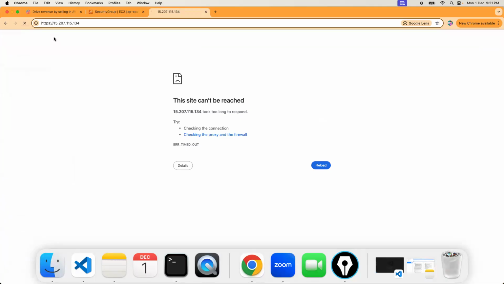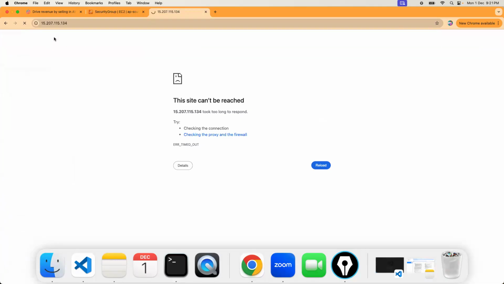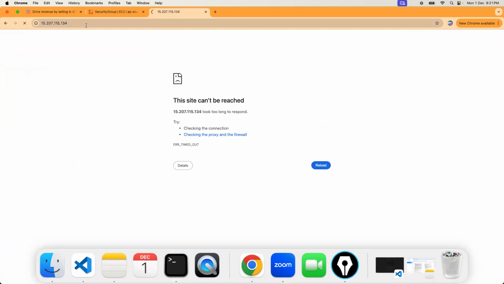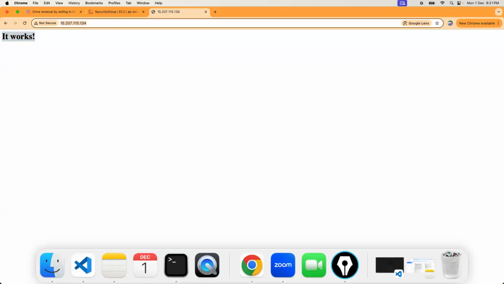It's not HTTPS, it's HTTP. Yeah. So you can see that the HTTP web server is successfully launched. You can also hit this URL and see that you can access it. I'm just pinging that in the Zoom chat. Can you all hit that and let me know if you can access it?